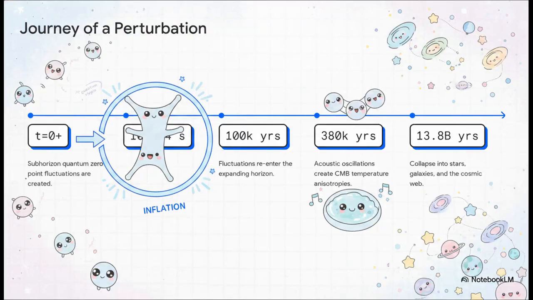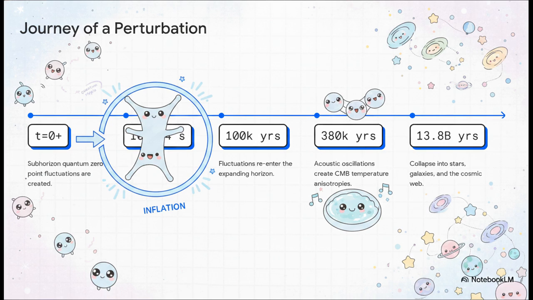So how do a bunch of subatomic quantum ripples eventually become the blueprints for entire galaxies? Well, they need an explosive trigger. Just a tiny fraction of a second after the Big Bang, the universe underwent this violently rapid period of exponential expansion. We call it inflation. Now, our little quantum ripple starts out super small, or subhorizon, but inflation expands space-time faster than the speed of light itself. It stretches this tiny subatomic ripple to an absolutely massive cosmic scale.